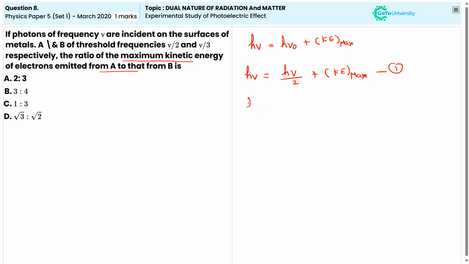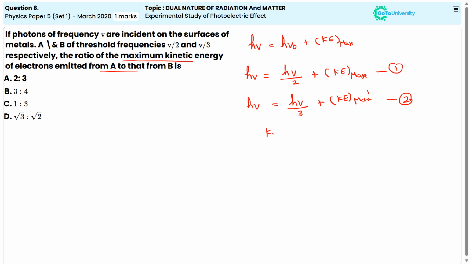And now the second one, with the next threshold frequency V by 3. So hV equals hV divided by 3 plus KE maximum dash. So this is the second equation.